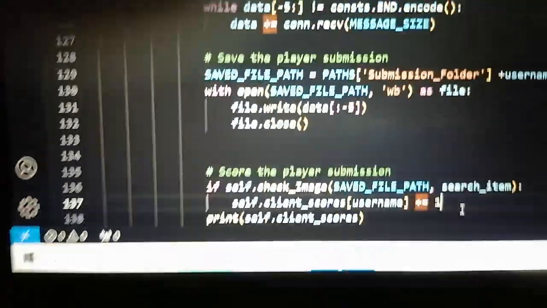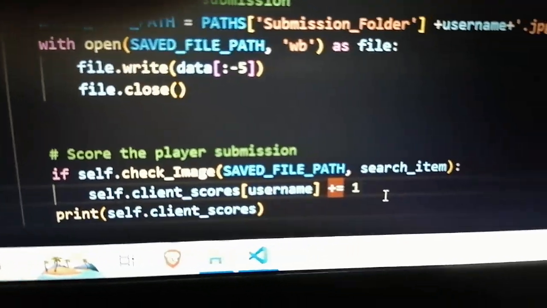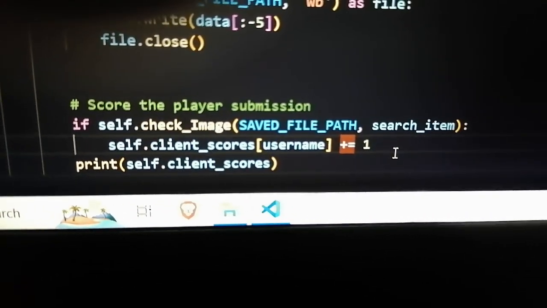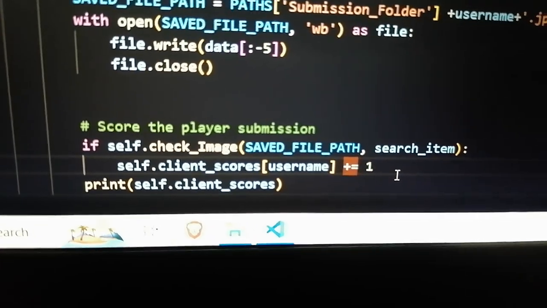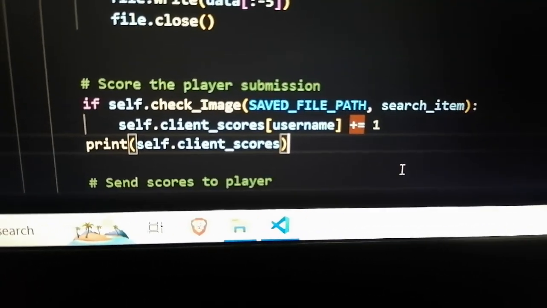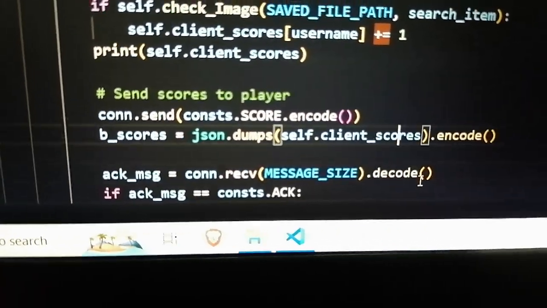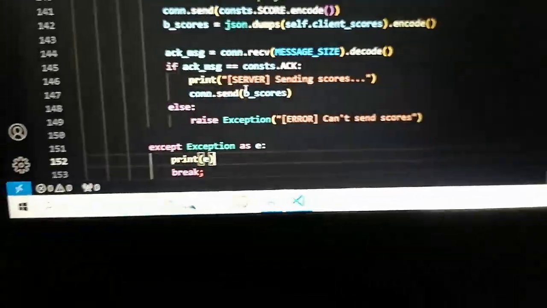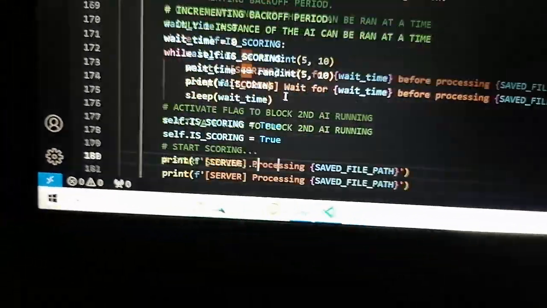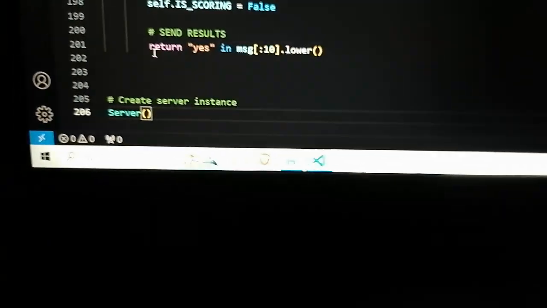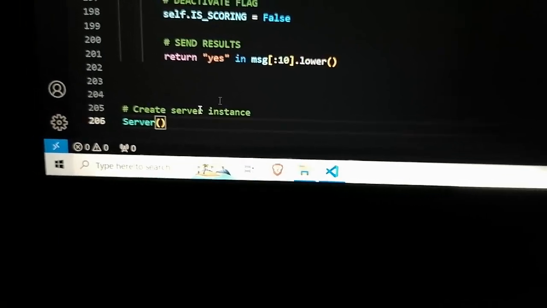Bali, if self.check image returned true, so there is the word yes in the response the AI gave, well then that'll be a +1 score, and then we just print the scores just to double check, tapos send natin yung scores back to the client. Ayun lang. It's kind of simple lang and crude, but I just wanted to get the hang of these. I was planning to use my own model din, pero yeah. Ayun, this one is 200 lines of code lang.